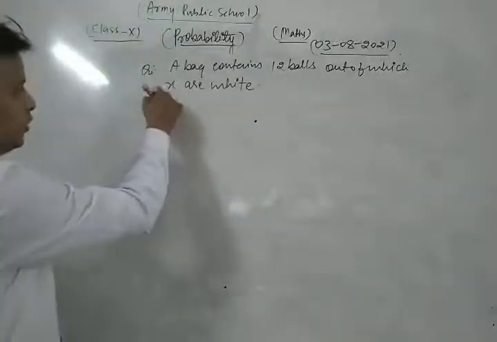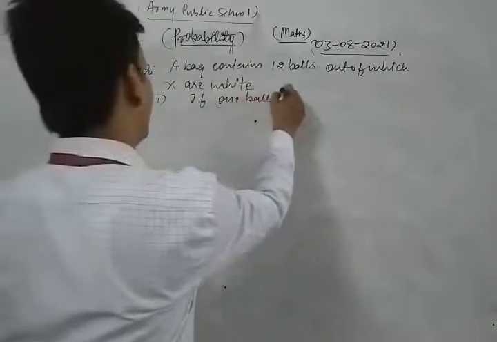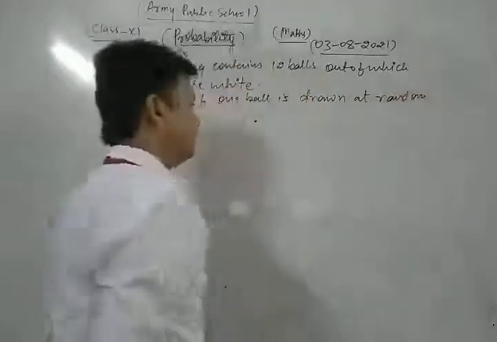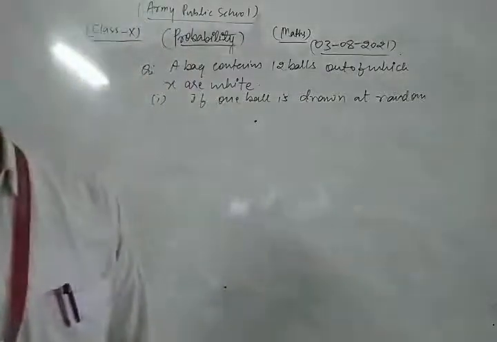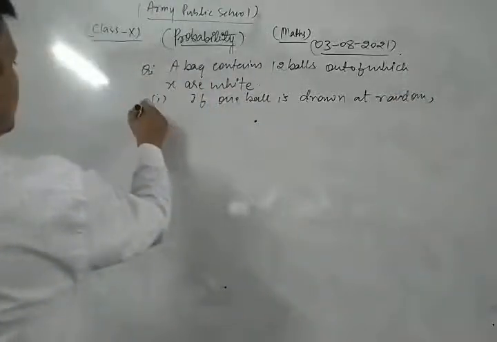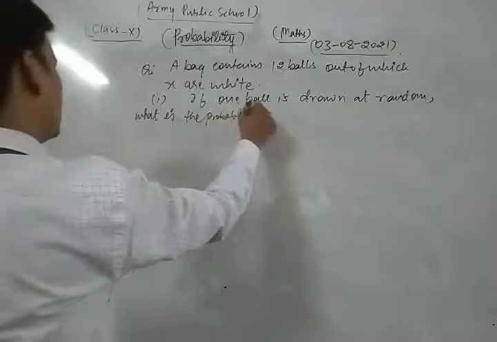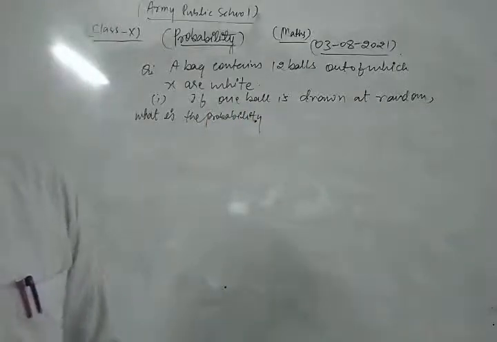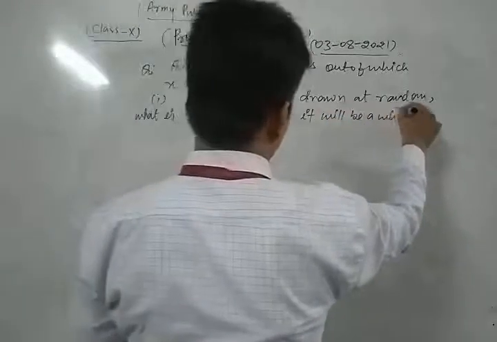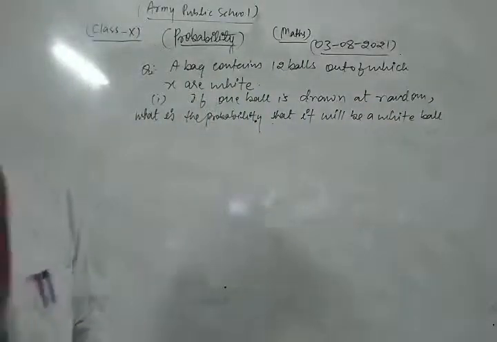First part of the question is: if one ball is drawn at random, what is the probability that it will be a white ball?